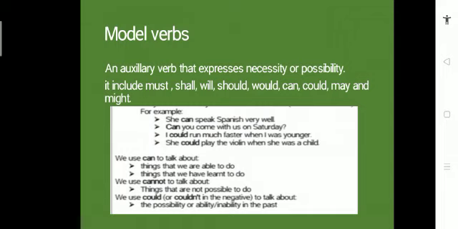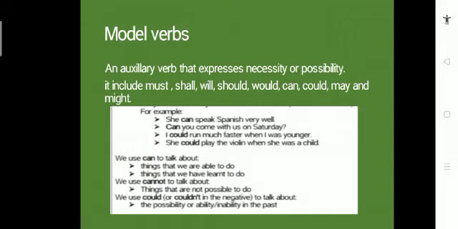For example, can and could show possibility. And if I want to show necessity, if I say that you should pack your bags before morning so we can leave for our journey, right? In this sentence I am talking about necessity, that there is a need to pack your bags for the journey. So these are some examples of modal verbs.